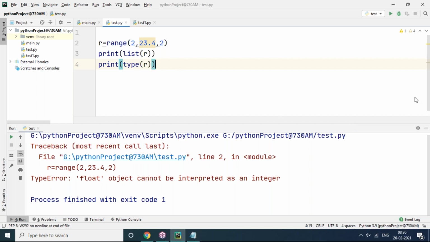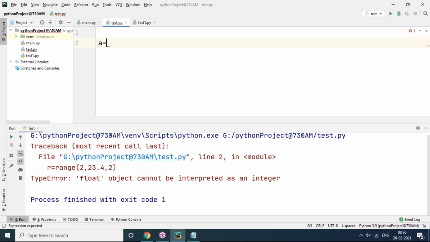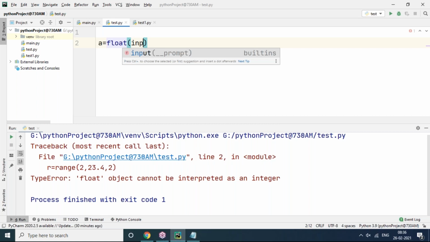Yes, sir. In yesterday's class, we discussed float values while giving the input. In the print statement, you give sum is a plus b, right? So we are already mentioning sum, then why is plus required in a plus b?